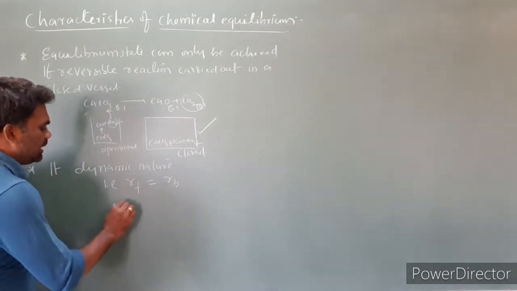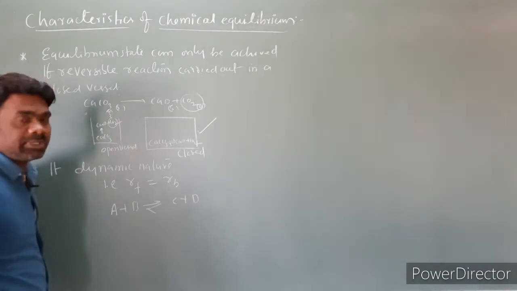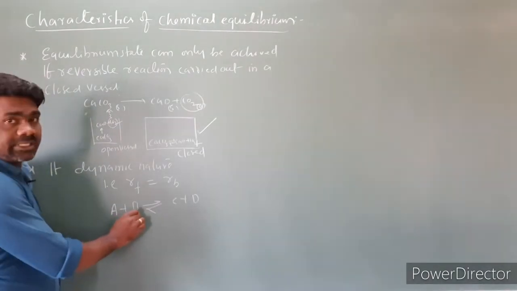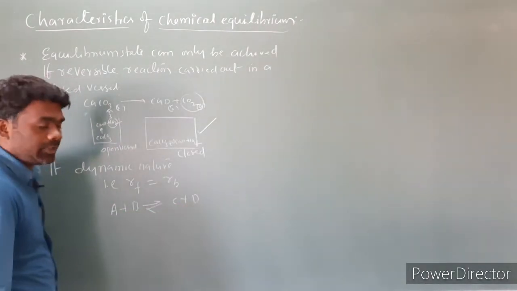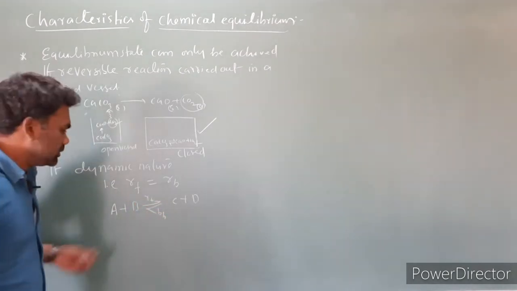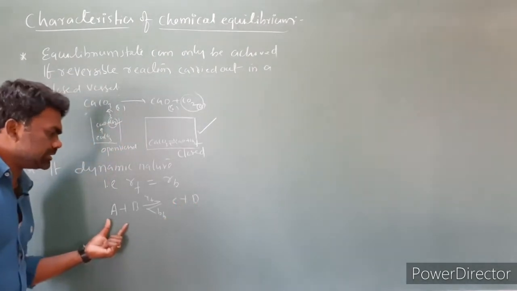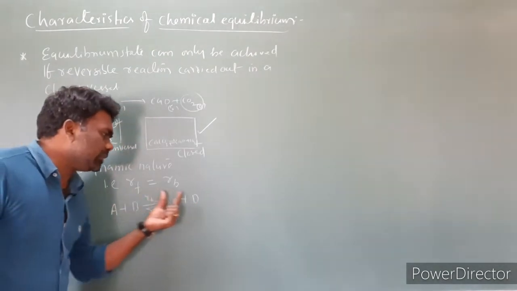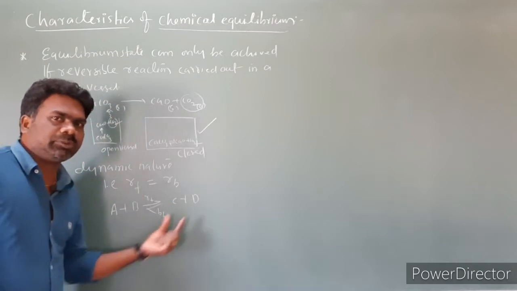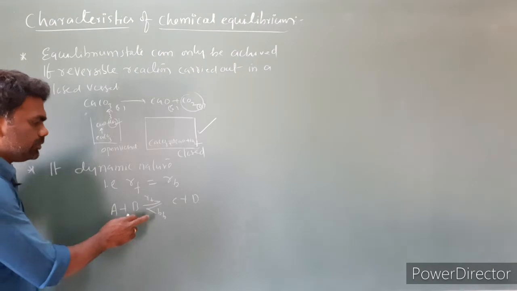Hypothetically, I am taking the reaction A plus B gives rise to C plus D. Here A plus B are the reactants, C plus D are the products. This is the rate of forward reaction, this is the rate of backward reaction. A plus B converts into C plus D, and in turn C plus D converts into A plus B. This process continuously takes place, and the reaction does not complete.